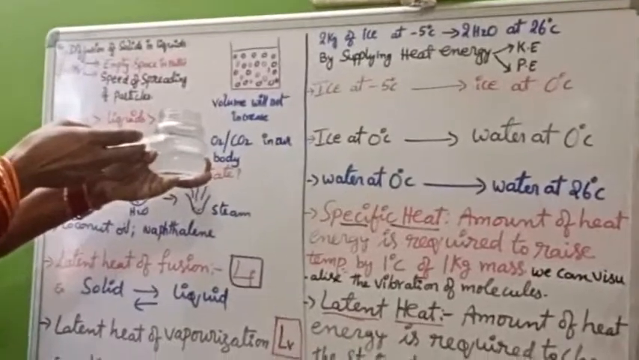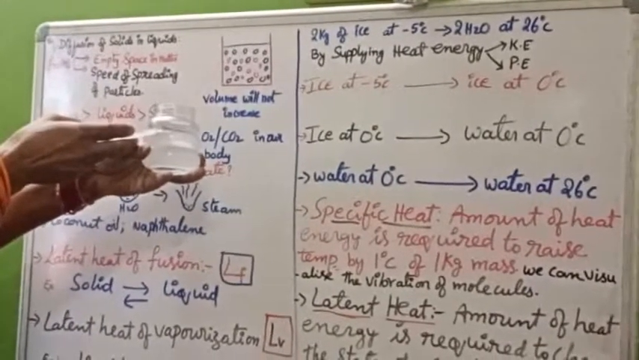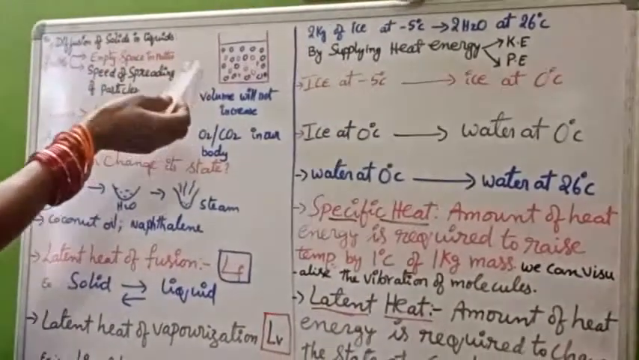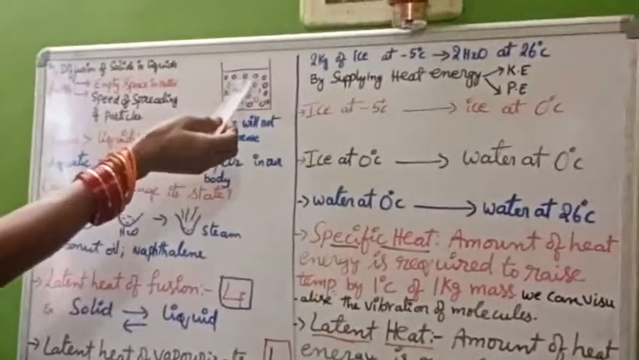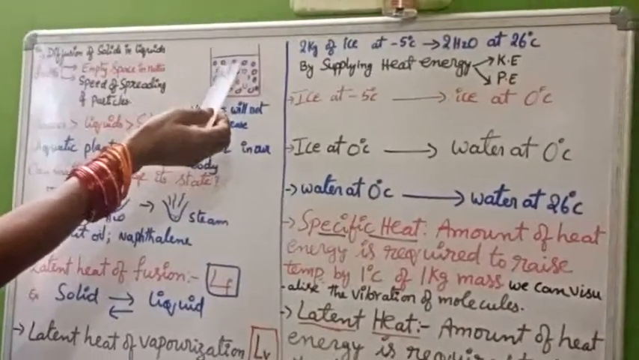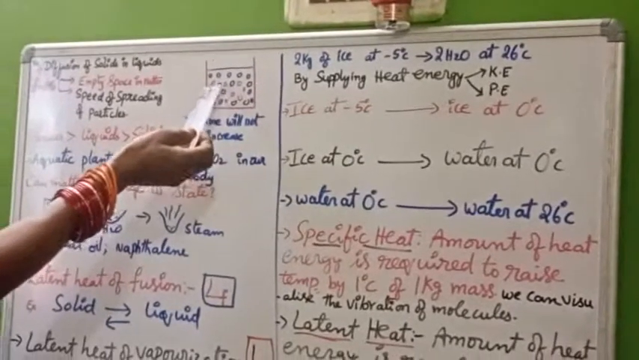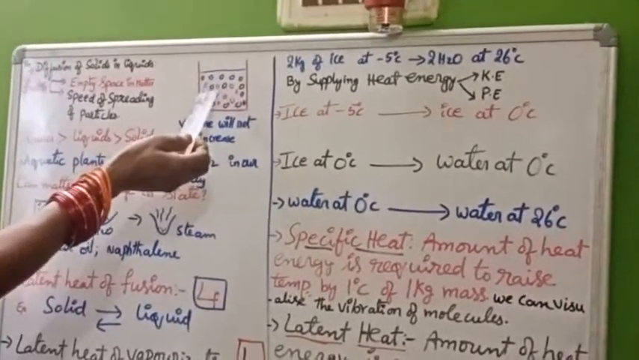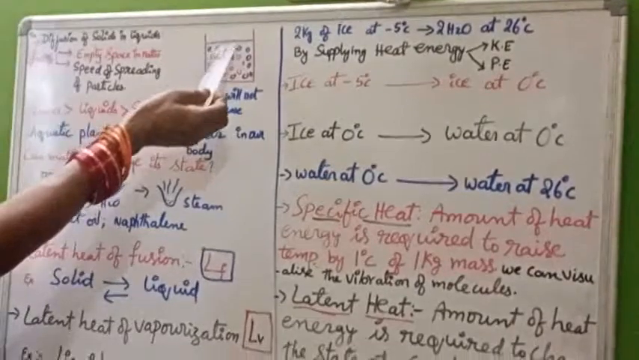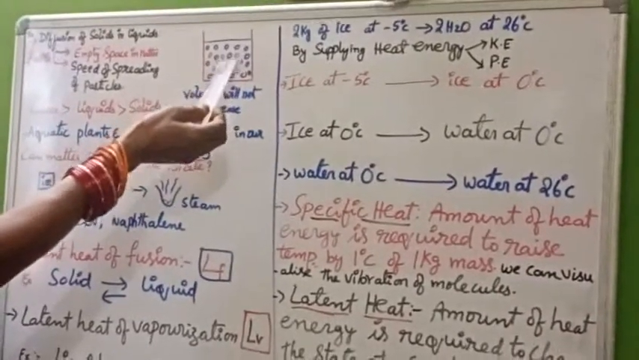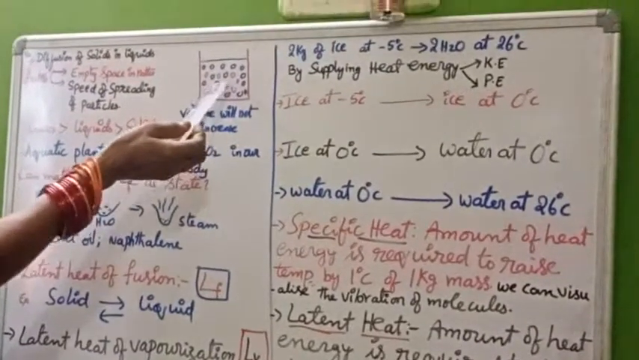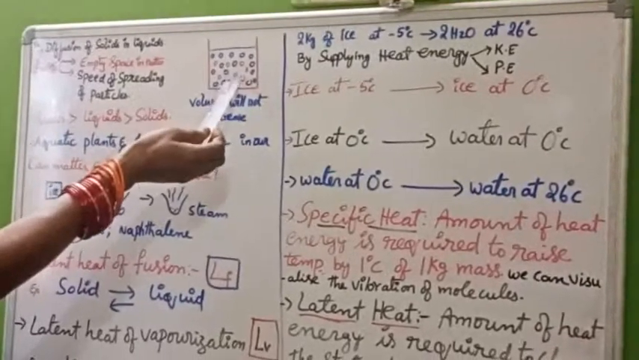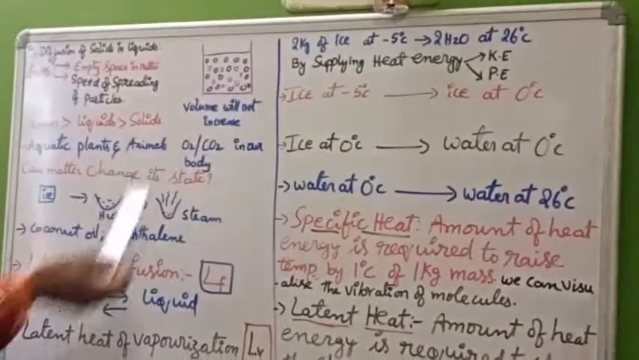The reason here is that water is a liquid, so the liquid molecules are loosely packed. The blue color molecules are loosely packed. The salt molecules occupy the spaces in between, and that is the reason the volume will not increase when a pinch of salt is added to a glass tumbler of water.